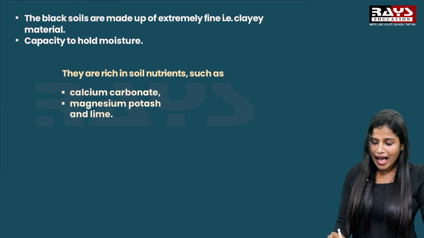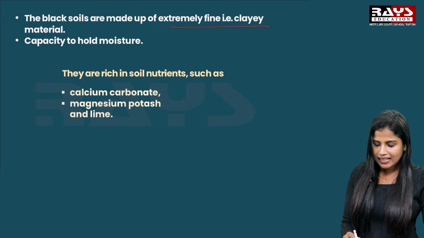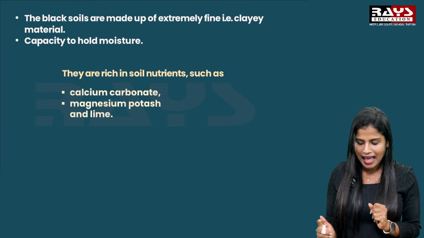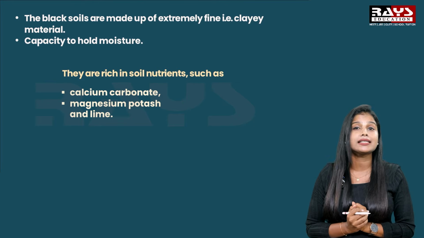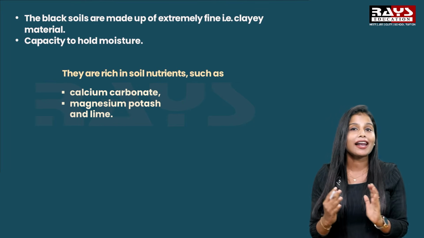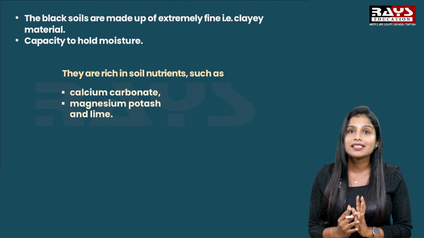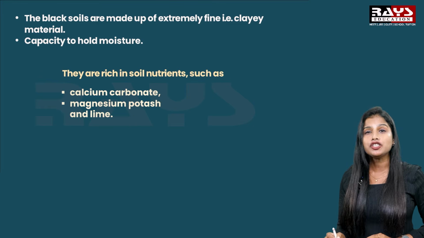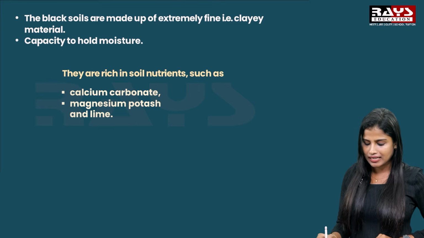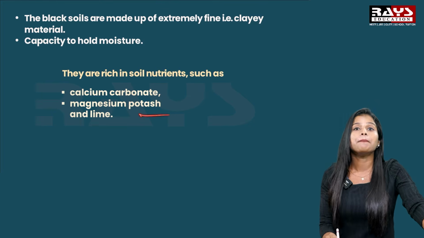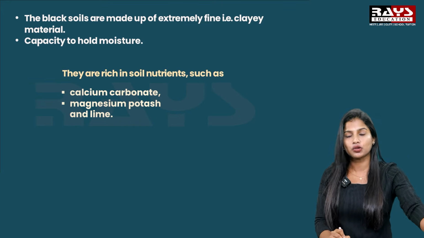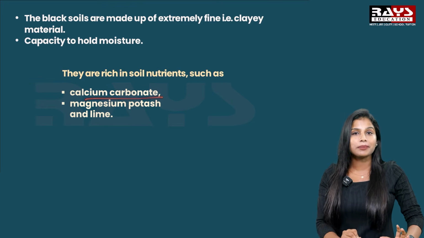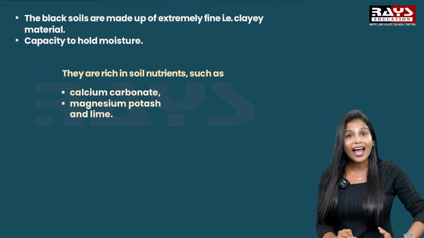Black soil is made up of extremely fine, that is clayey material, and it also has the capacity to hold moisture. Compared to other types of soil, this black soil has a high capacity to hold moisture. This soil is also rich in nutrients like calcium carbonate, magnesium, potash, and lime. So the rich nutrients contained in this black soil are mainly calcium carbonate, magnesium, potash, and lime.